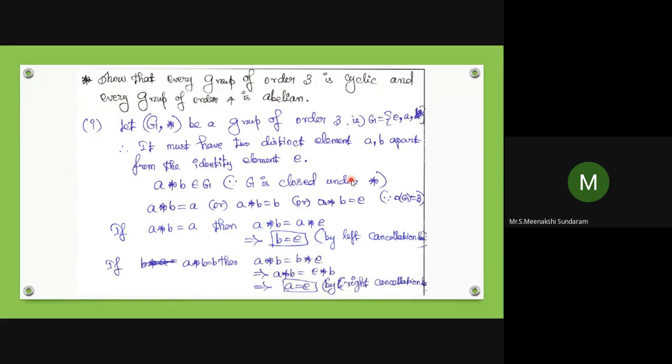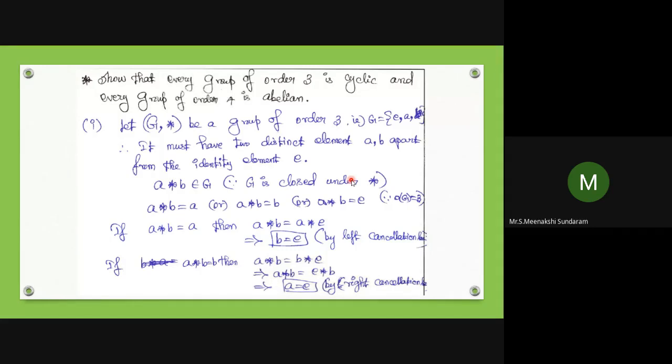Under the closure property, A star B belongs to G, since G is closed under star. Now, the total of 3 elements are E, A and B. When you multiply with the identity, you get the same element. A star B is the only possible either A or B or E. Since the order of G is only 3 elements, the product should be in the same set. So A star B is either A or B or E.